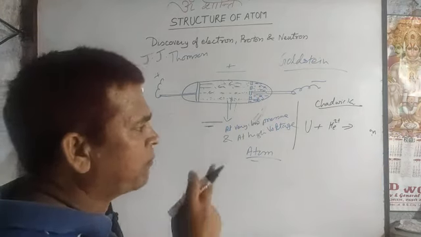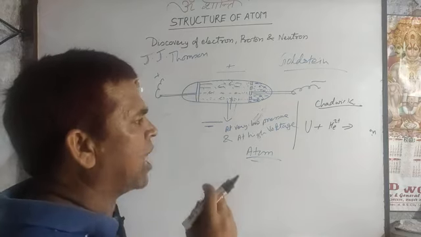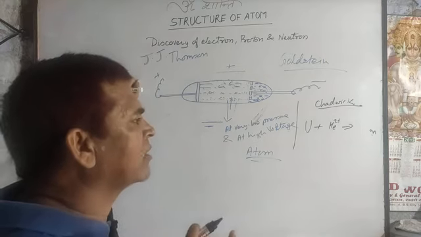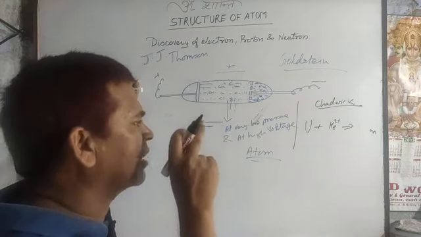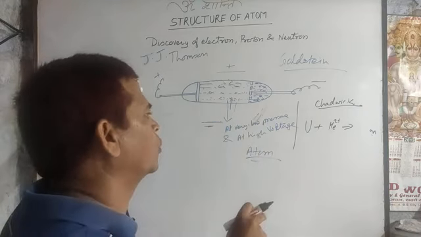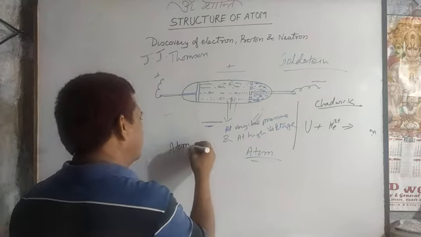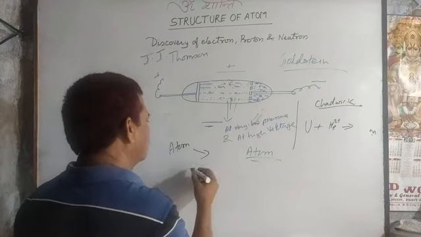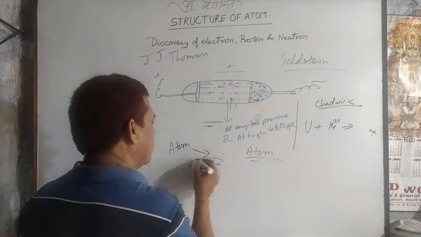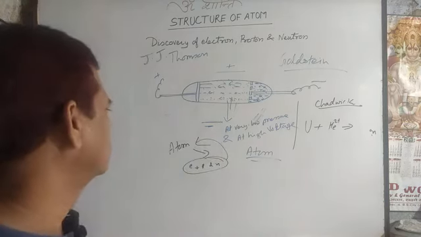The particle emitted during the disintegration of uranium has no charge and is smaller than the atom, and he said that the third subatomic particle is this particle, the neutron.